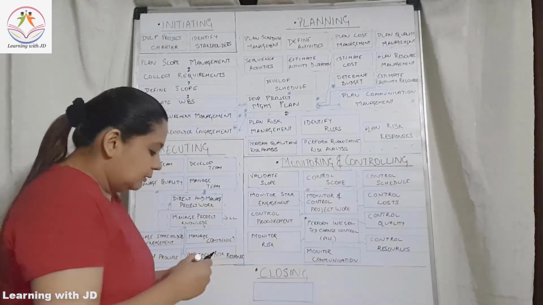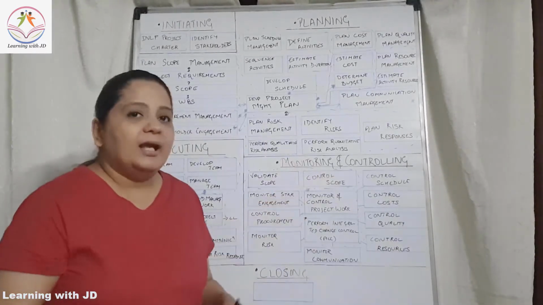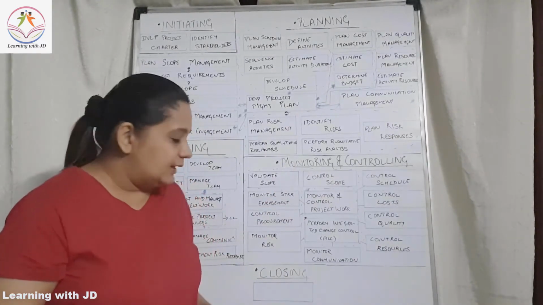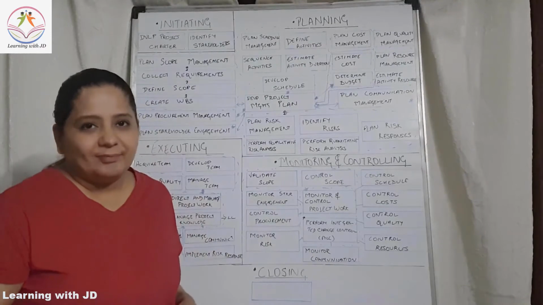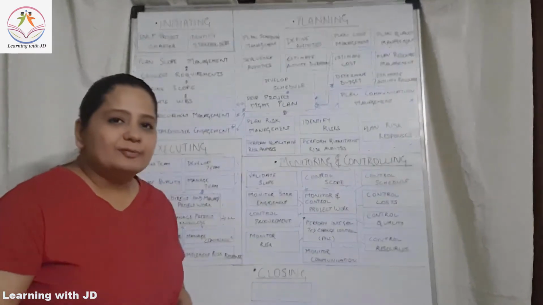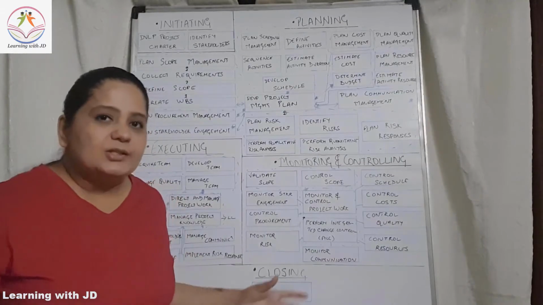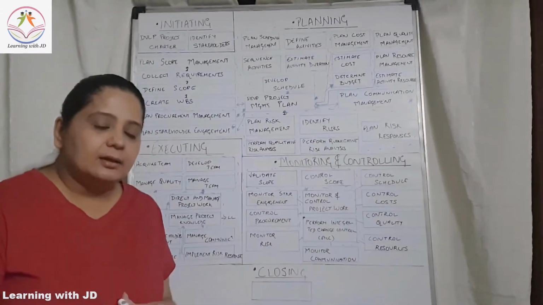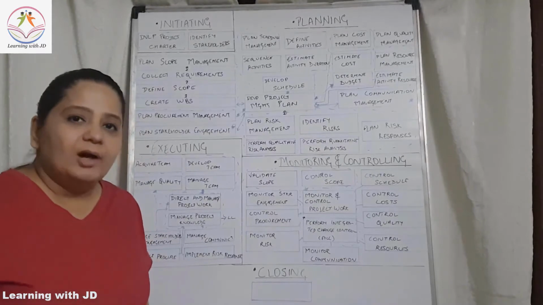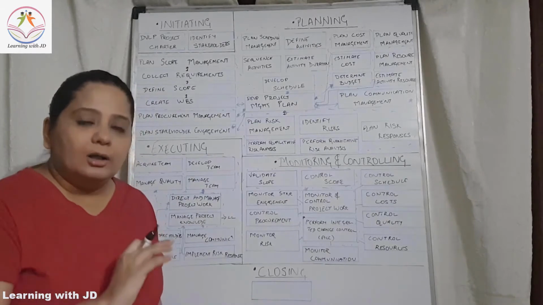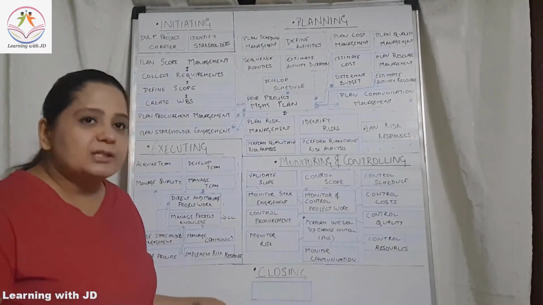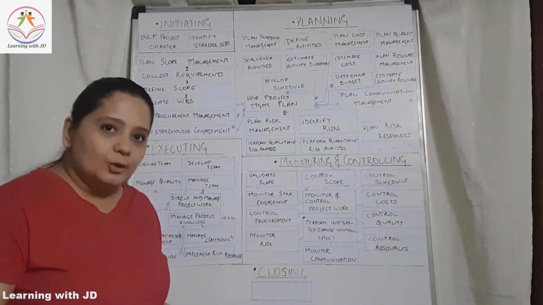Yeah? Then, so this is all about monitoring and controlling. Now let's have a look at the closing part. Now closing process group has only one process. This one process is a part of integration, very obvious, because everything comes together and resides under integration. Now this is the only one process which a project manager has to ensure that he closes properly. All the lessons learned, everything, all the updates to the OPAs will be a part of the closing process group.